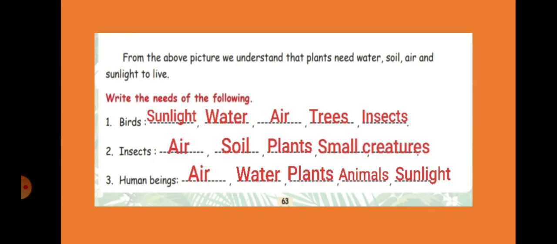Now from the above picture we understand that plants need water, soil, air, and sunlight to live. Now what about birds? Birds need sunlight, water, air, trees, and insects. Insects need air, soil, plants, and small creatures. Human beings need air, water, plants, animals, and sunlight.